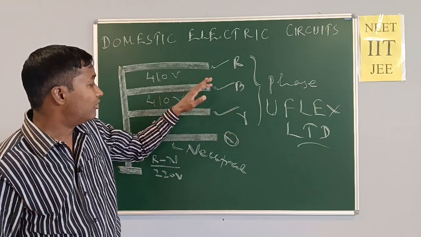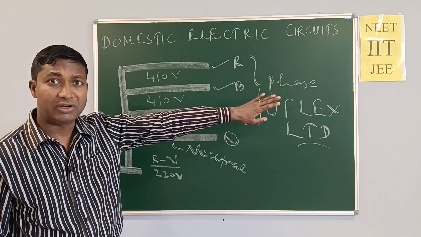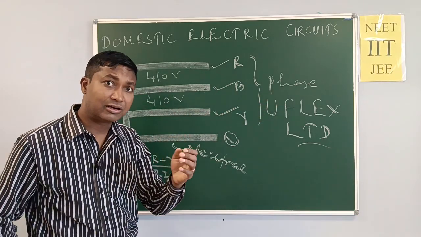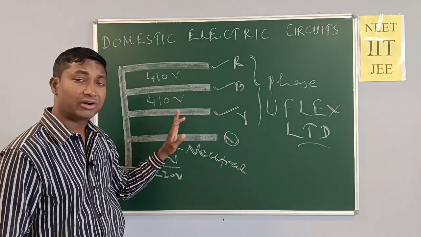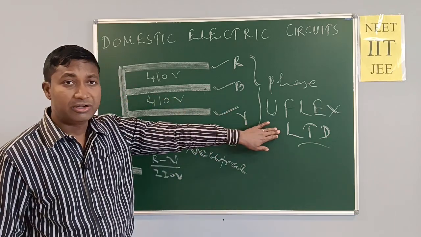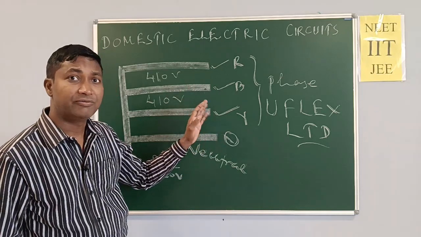Then why do these four wires go to Uflex? Because in industry the company needs more voltage, 410 like this. So we give it to industry, and this is very dangerous for our home.